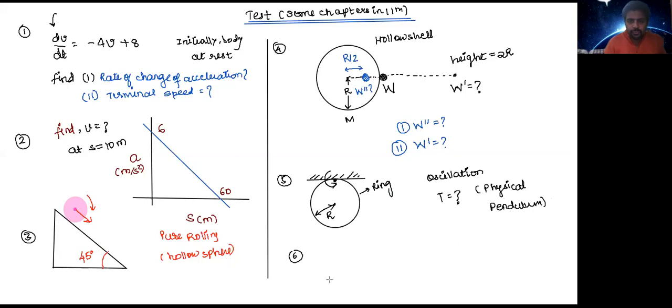Now, next one. You have one more question, a question from thermodynamics. You have a thermodynamic process. What kind of process? A cyclic process, given.